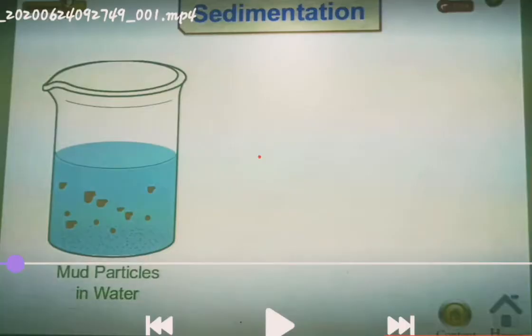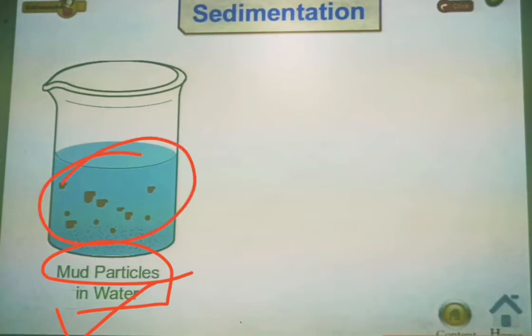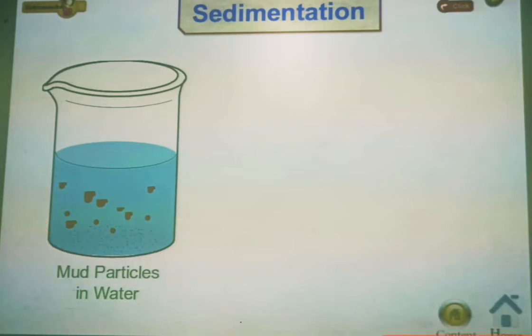For example, we have taken mud and then added water to it, as you had done in the earlier activity in science, where I had told you to check the solubility of sand or mud in water. We got to know that mud is insoluble in water. The mud particles either remain in the water or they settle down at the bottom. Generally they settle down at the bottom because of their heavier mass in comparison to the water.